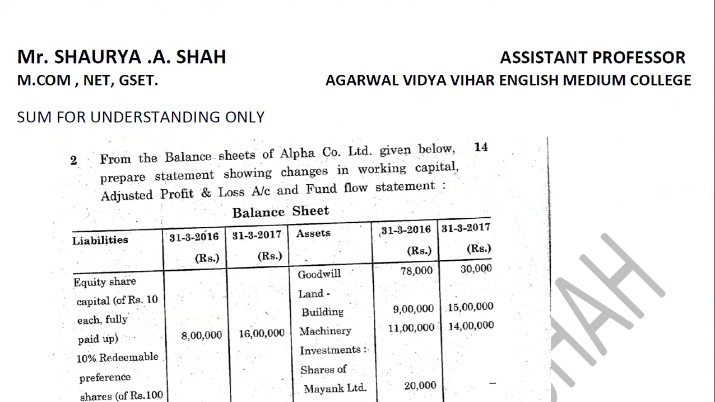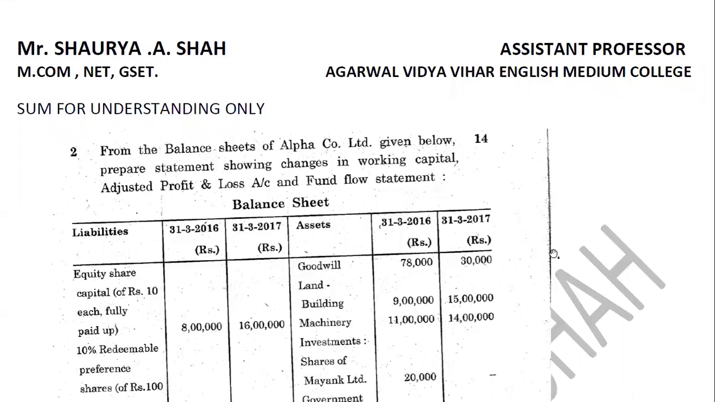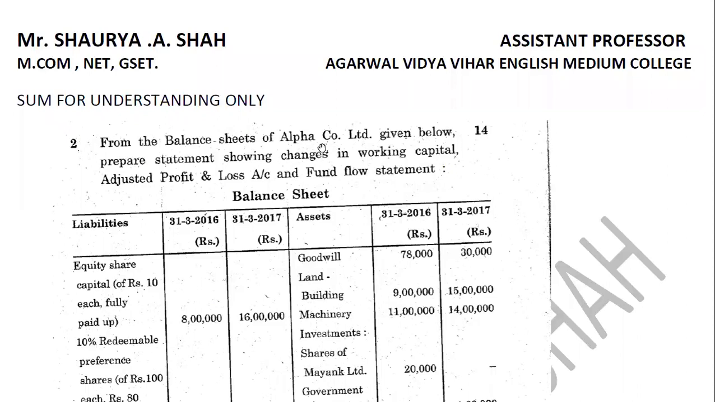But we will not be solving this first. As you can see, it is only for understanding. So today we'll be discussing this sum. The next lecture is your quiz, and in the lecture after that we'll be starting with the sum which I will give you well in advance. So you need to be ready with the formats for all these three, and you need to leave space for particular accounts, right? As you can see, students, from the balance sheet of Alpha Company Limited given below, prepare statements showing changes in working capital, the adjusted P&L account, and the fund flow statement. They have already told you these three in the exam. In addition, for our working, we need to prepare various accounts, right?